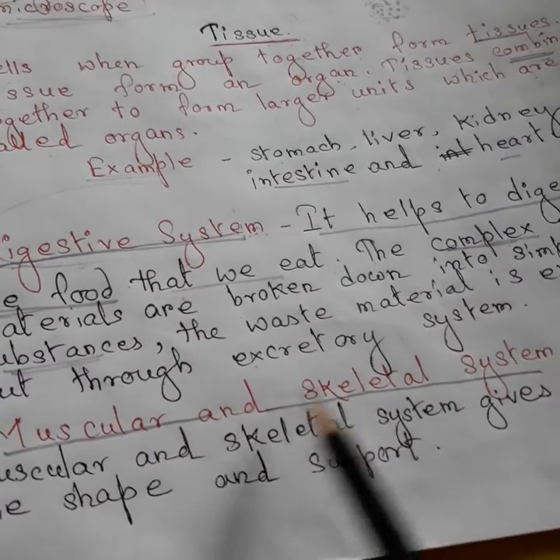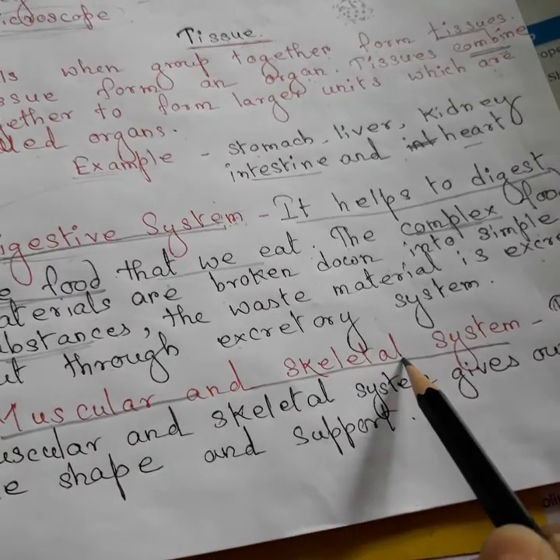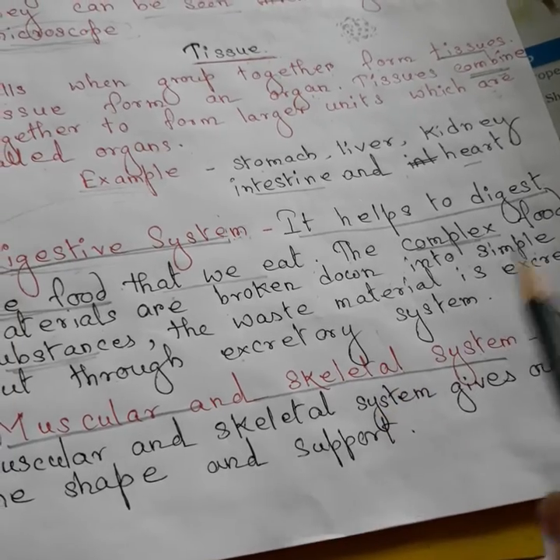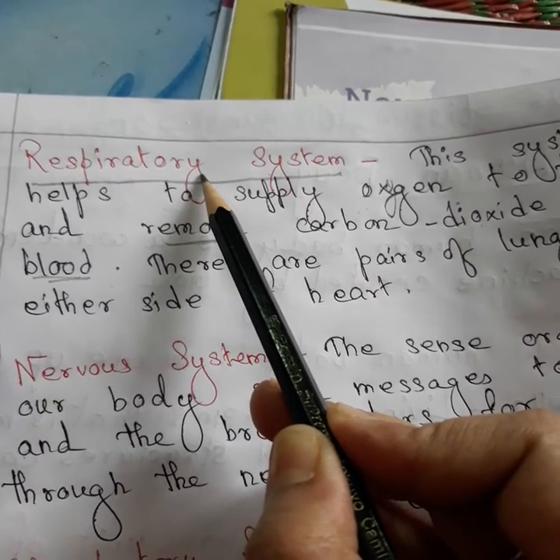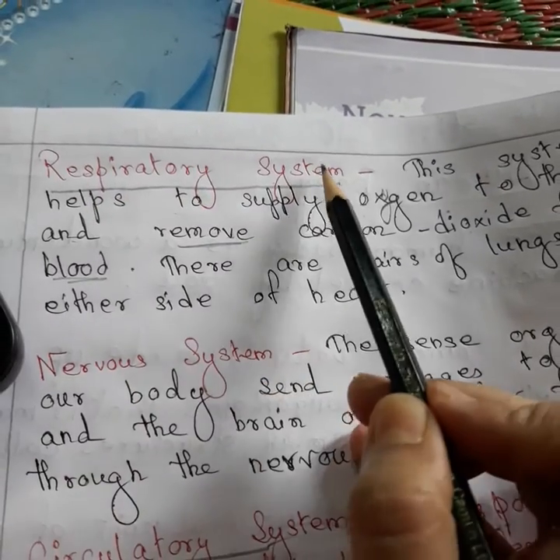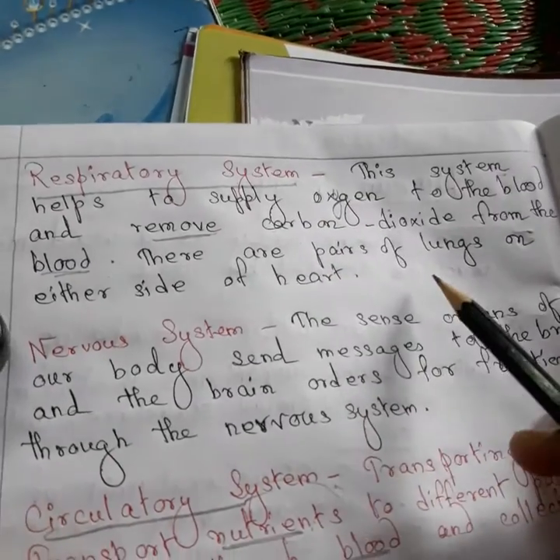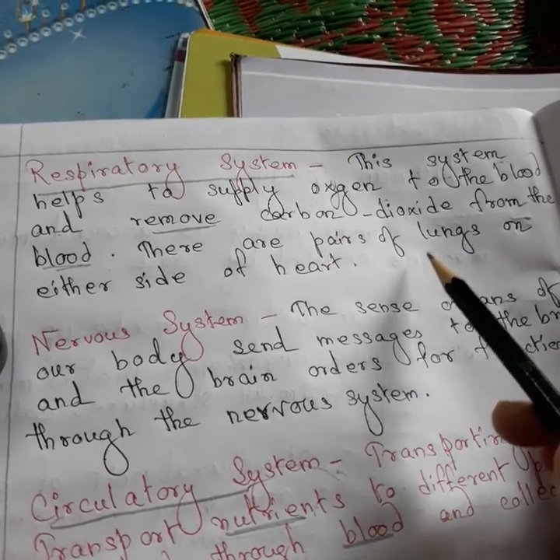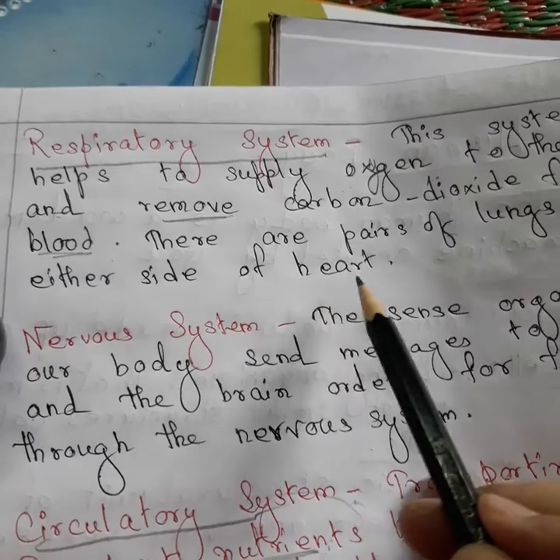Next comes the muscular and skeletal system. What is the muscular and skeletal system? These systems help our body to get shape and support. Next is the respiratory system. Now what is the respiratory system? We know that we take in oxygen while breathing and we give out carbon dioxide. This respiratory system helps us to take in oxygen and remove carbon dioxide from our body with the help of blood. Now there are a pair of lungs on either side of the heart.